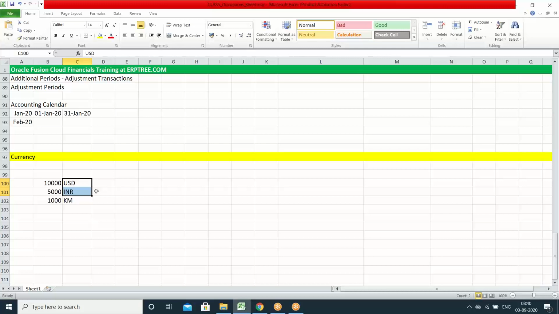But kilometers, grams, meters, centimeters, marks, score are measurements not related to currency. Those are non-monetary measurements. Rupees, dollars and so on are monetary measurements, and other than currency, the measurements we have are non-monetary measurements.